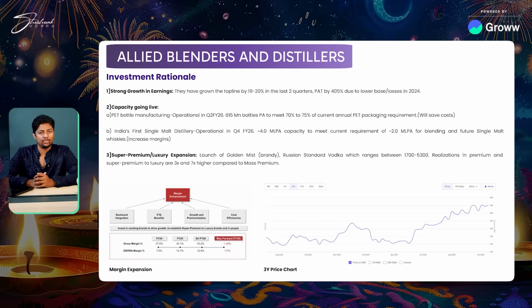So in the luxury and super premium space, they have launched a brandy called Golden Mist. They have Russian Standard vodka, which ranges between 1700 to 5300 rupees. And realizations in this are also 3x to 5x higher than the mass premium range.